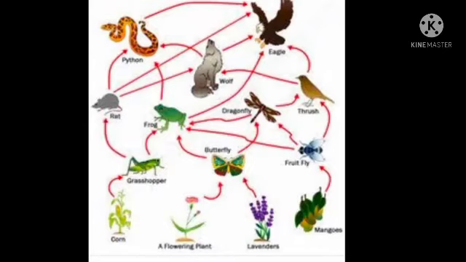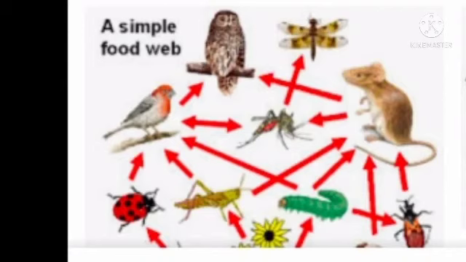This network is called a food web. One animal is food for many other animals. Just observe it carefully. You are going to pause this video and write it down in your notebook.